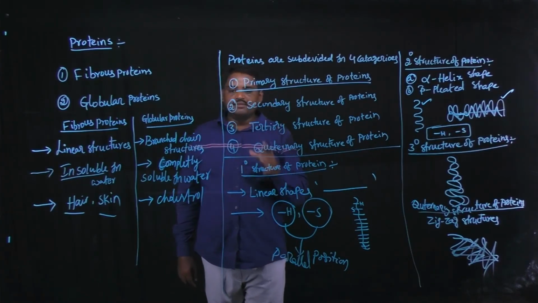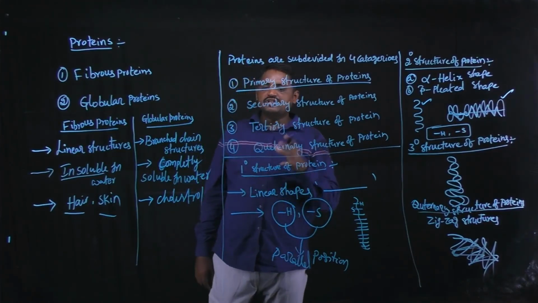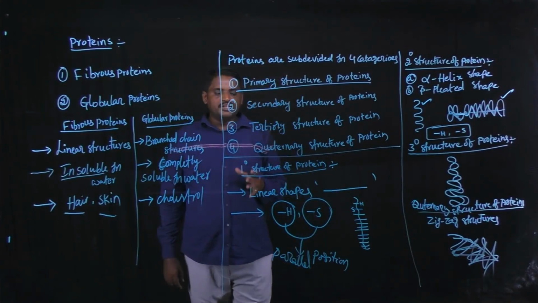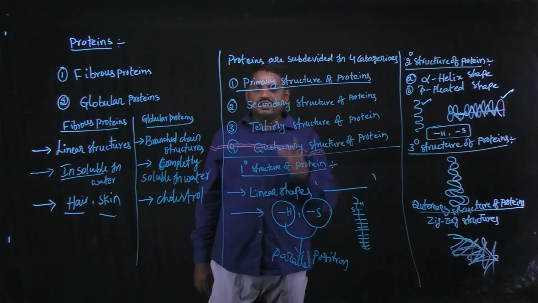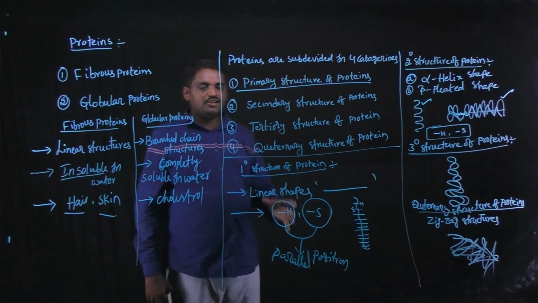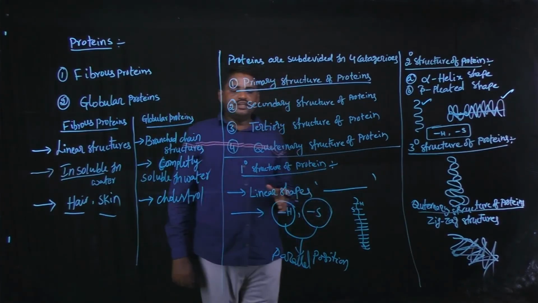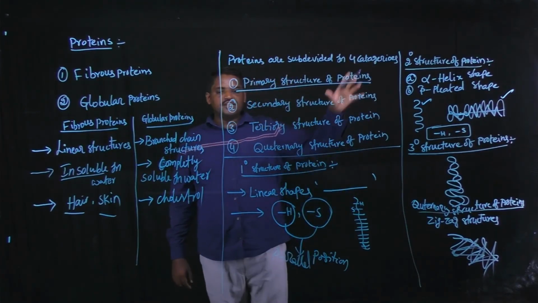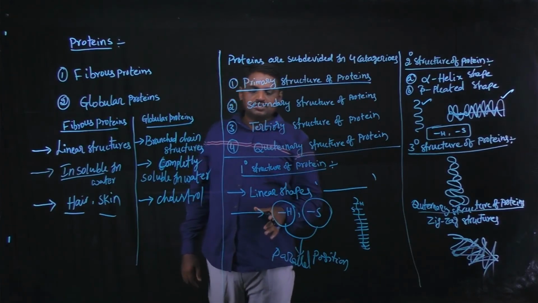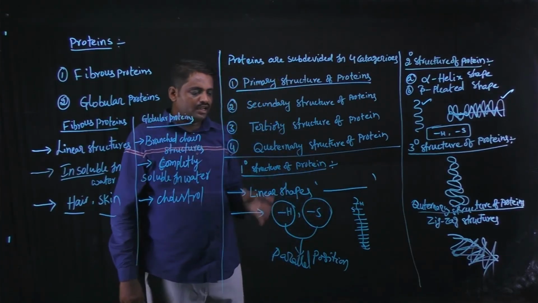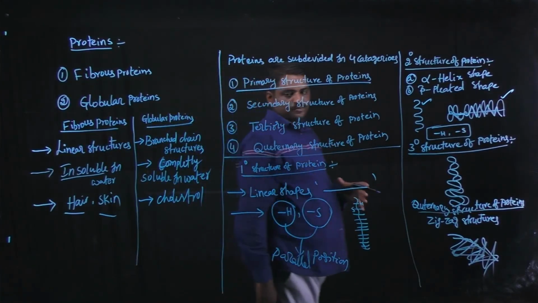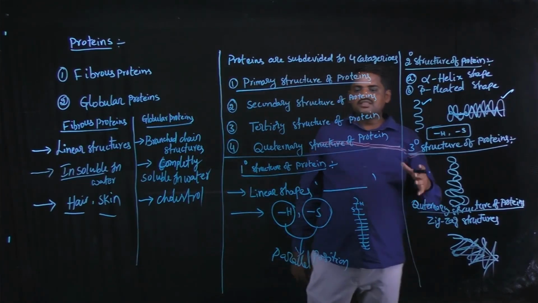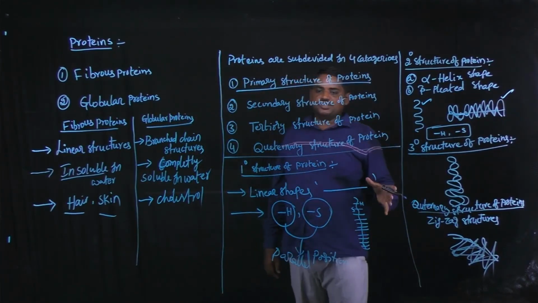First, I am going to discuss primary structure of proteins. Primary structure of proteins means these proteins are linear shapes. These are straight chain structures. These proteins contain hydrogen and sulfur bonds, and exhibit some hydrophobic nature.